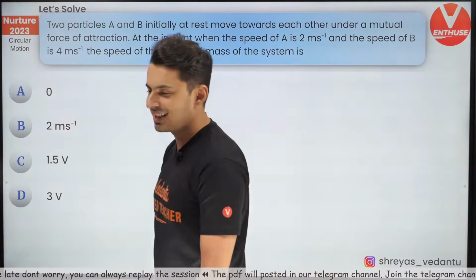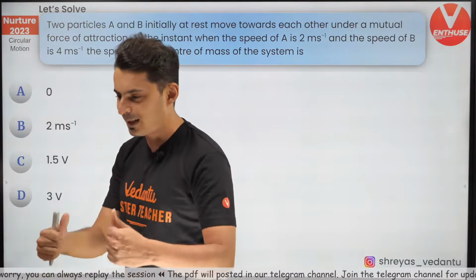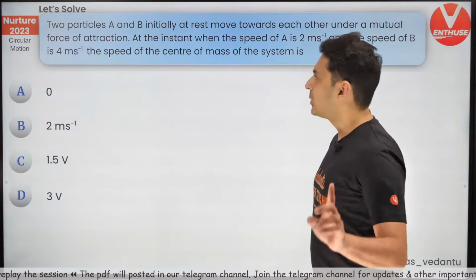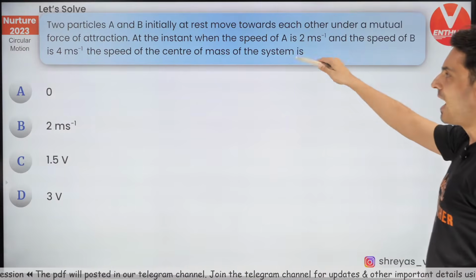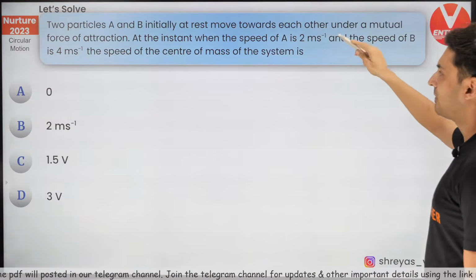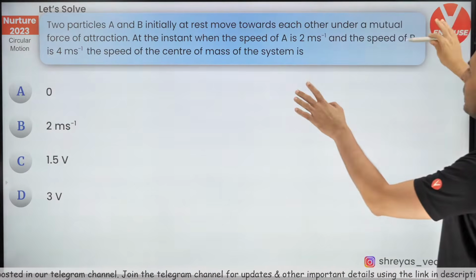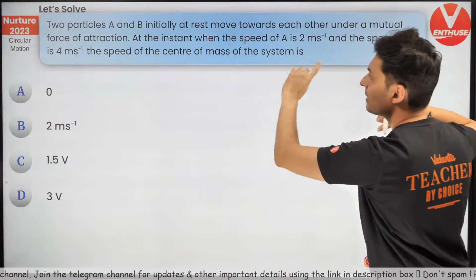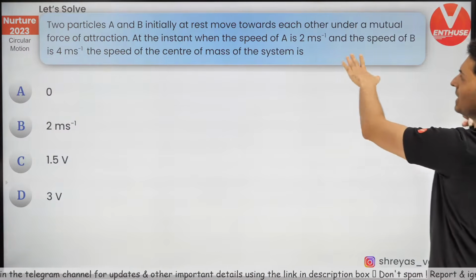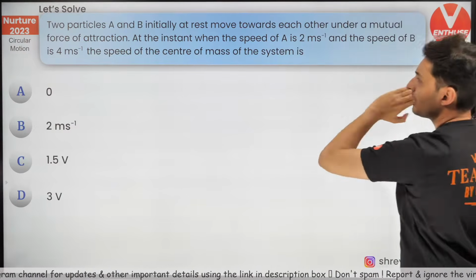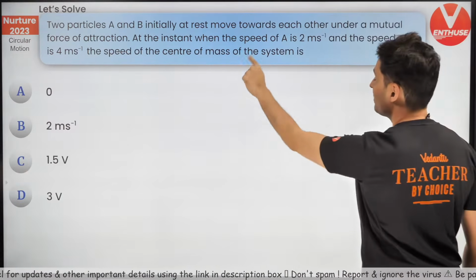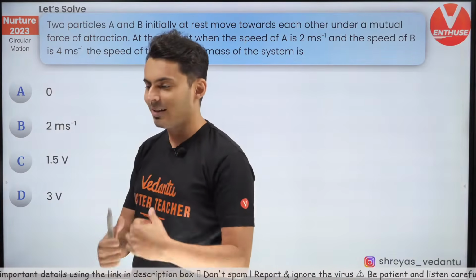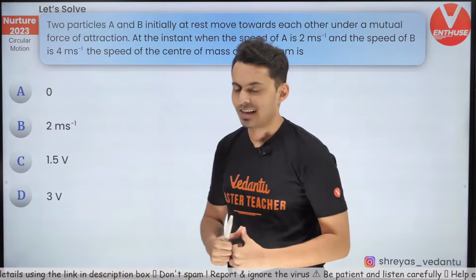Here comes the next question coming up on your screen. Very good, Anna. Very good, Saja. Chalo, let's see. Two particles, A and B, have no velocity initially. They are at rest, and due to mutual force of attraction, they start to move. At some instant, A's speed is 2 and the speed of B is 4. What is the speed of the center of mass of the system? Let's see how many of you can give this answer.